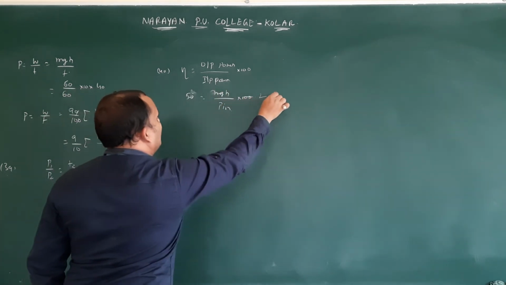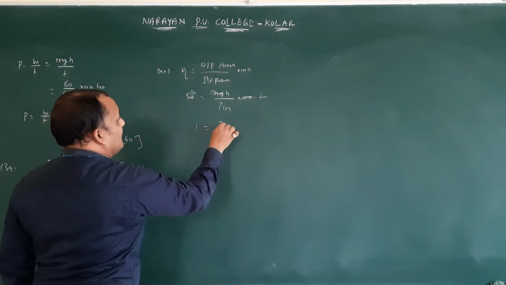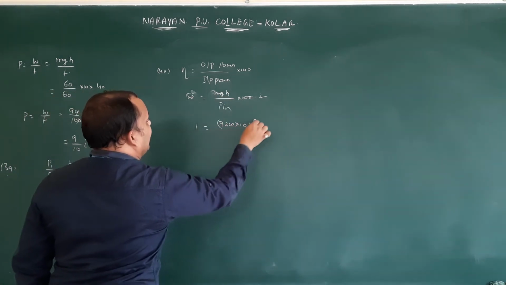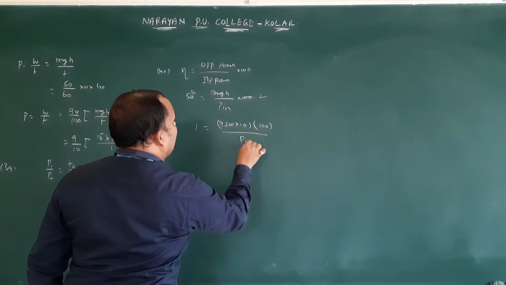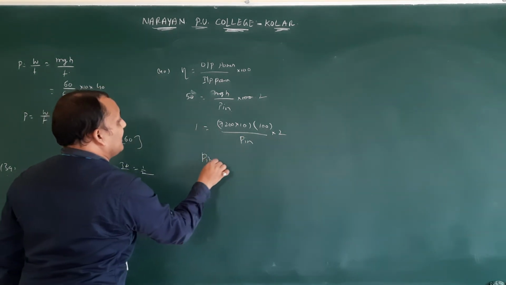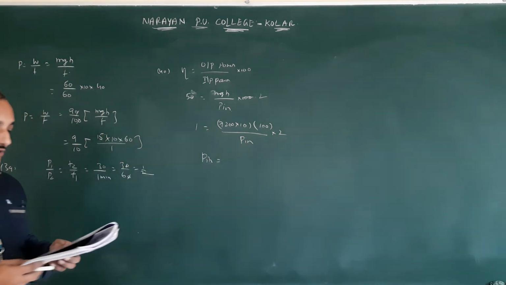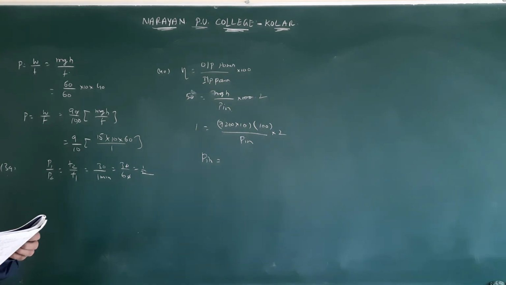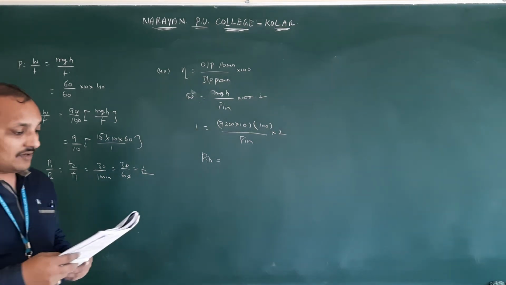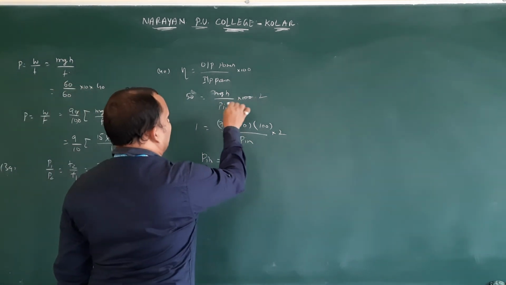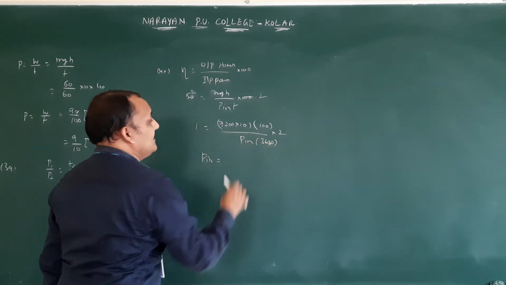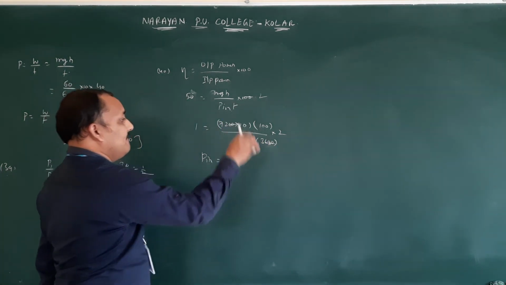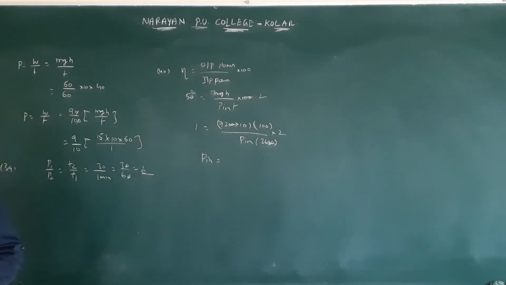That is nothing but 1 by 2. So 1 by 2 is equal to mass value 7,200 into 10. From what height they take it? Height is 100 meters, divided by Pin into t. So input power you can get by multiplying those. Per hour they gave, per hour means by time. Time means 3600, otherwise 60 into 60. So something like 4 kilowatts you will be getting. You can check once.